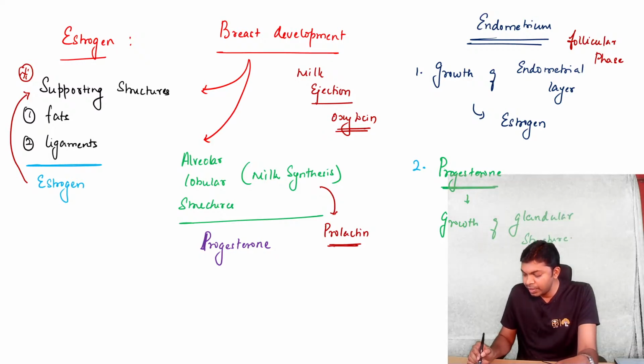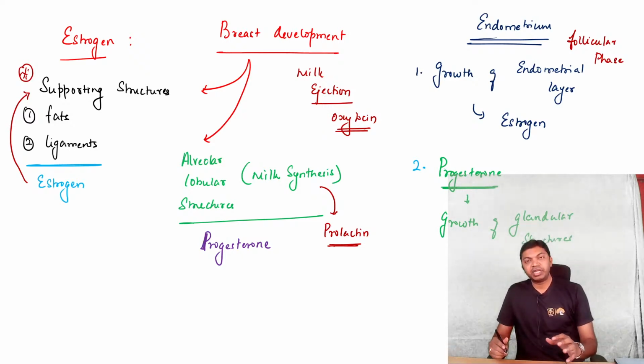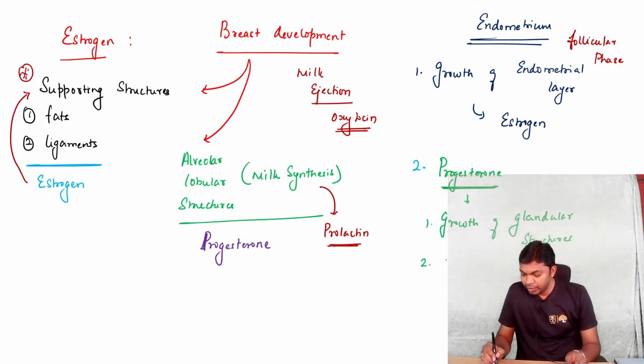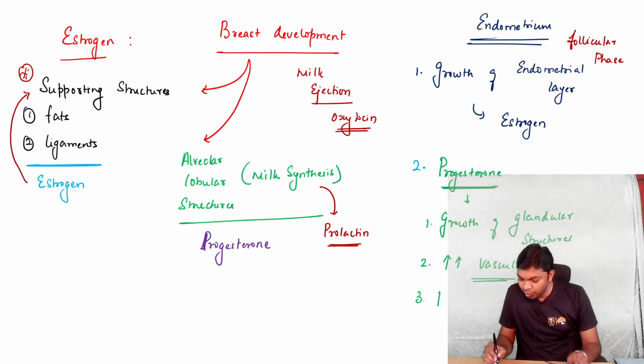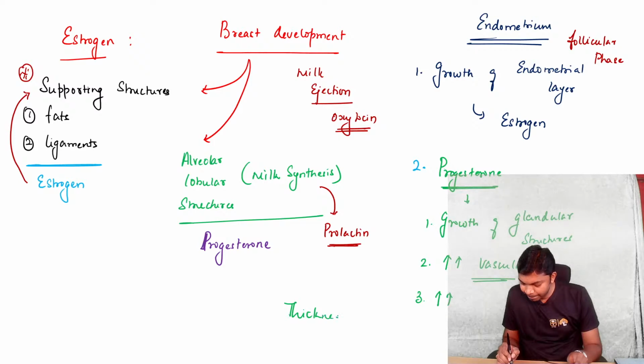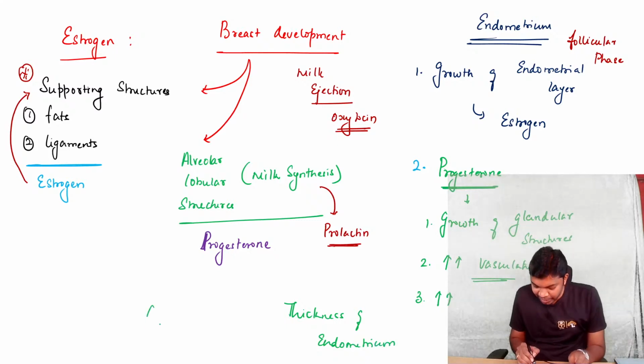The glands of the endometrium grow more, and there is an increase in vasculature of the endometrium. This glandular growth, increase in vasculature, as well as increase in thickness of the endometrium, is exactly what is called proliferation.